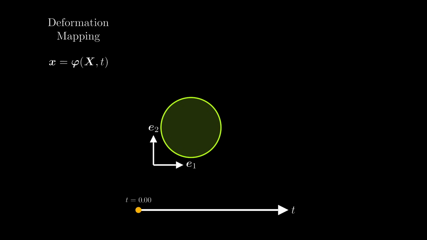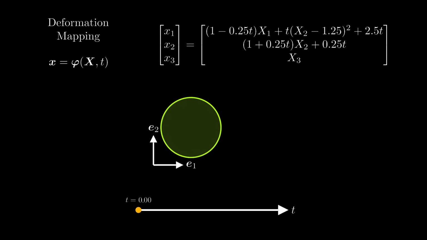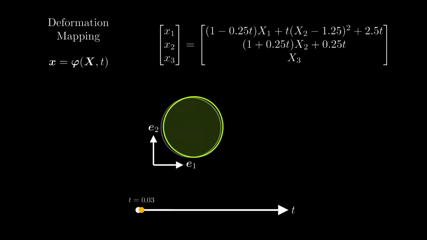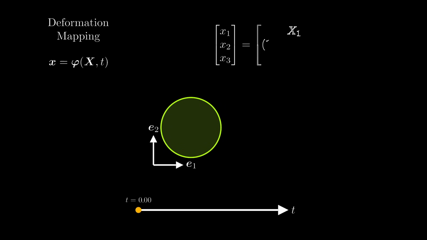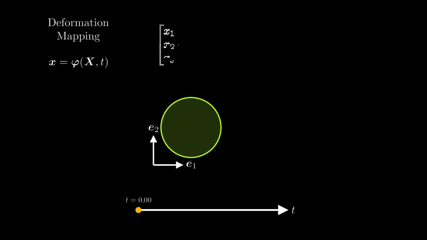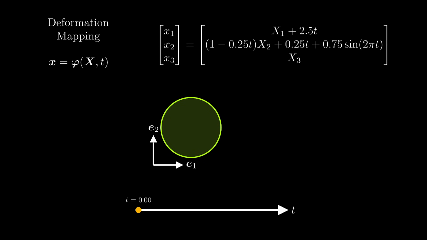The deformation mapping looks quite abstract at the first glance, but it really isn't. Maybe it's best described with an example. For the specific deformation shown here, the deformation mapping looks like this. I intentionally chose a complex deformation mapping to get an interesting looking deformation. But we can also consider a simpler example. We can be very creative on how to design the deformation mapping. For example, here's one that includes a sine wave.